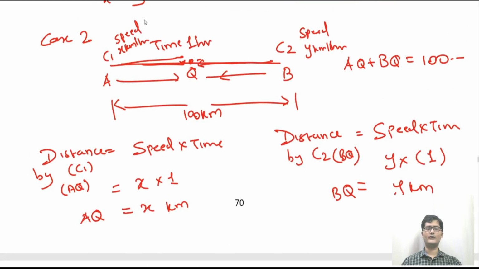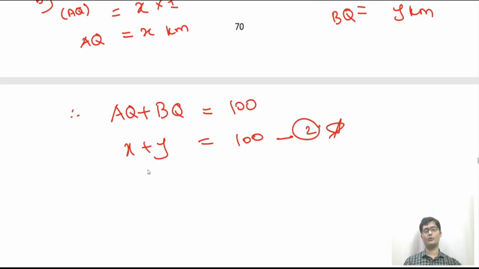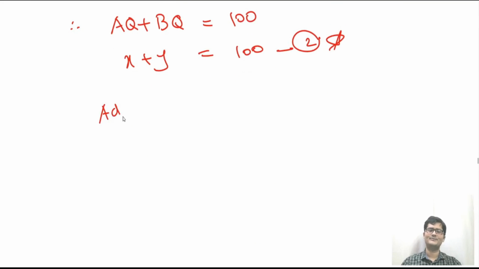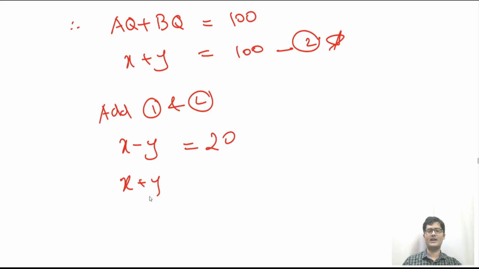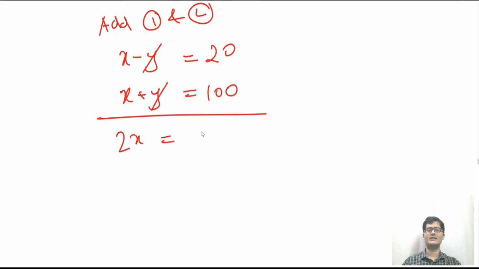As we can see, the coefficient of y is -1 here and coefficient of y is +1 here. So obviously coefficients are same but the signs are different. Whenever this is the case, we add the equations. So let us add them. Adding 1 and 2, x minus y is equals to 20 and x plus y is equals to 100. If I am adding them, no sign will change, y will get cancelled. x plus x is 2x is equals to 120. So x is equals to 60.